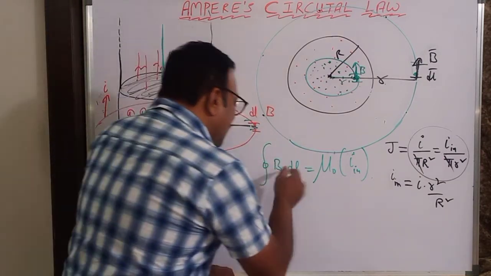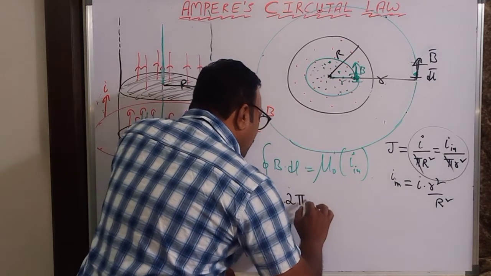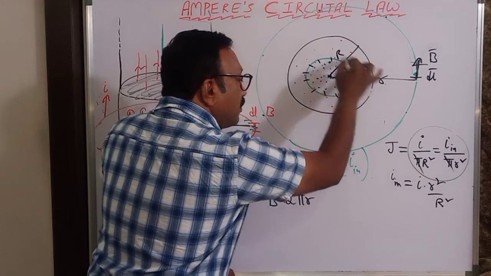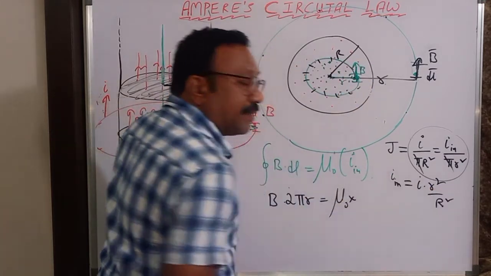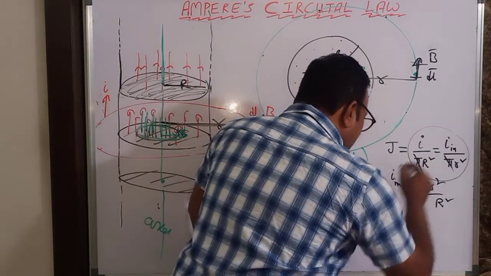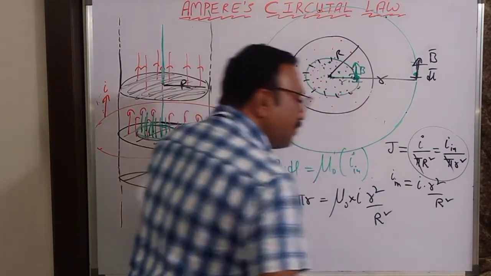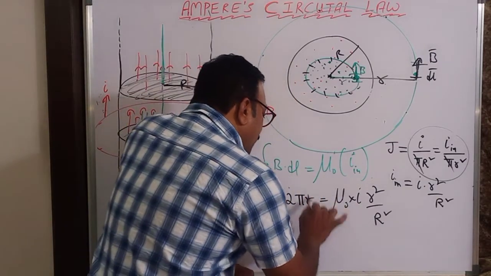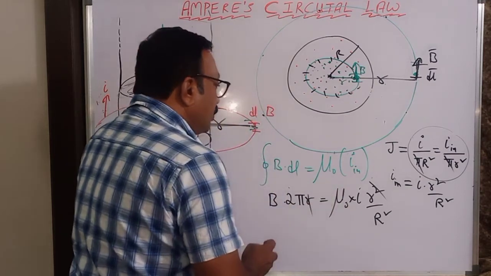Now I will come to this one. This is as usual, and B will come out of integration. Integral of dl is 2 pi into small r, and that is equal to mu naught times the current inside. Current inside is I into small r square divided by capital R square. Now one of the r gets cancelled, then this 2 pi will go to the denominator.